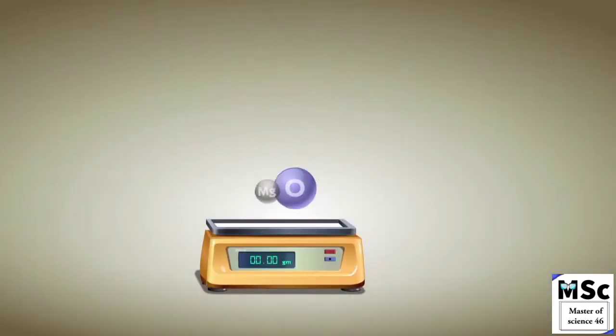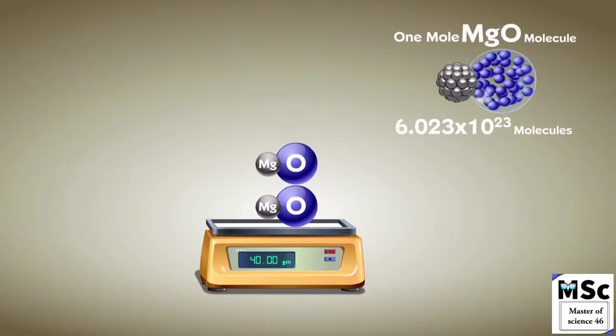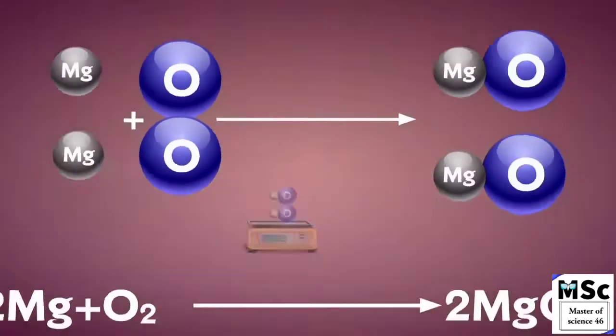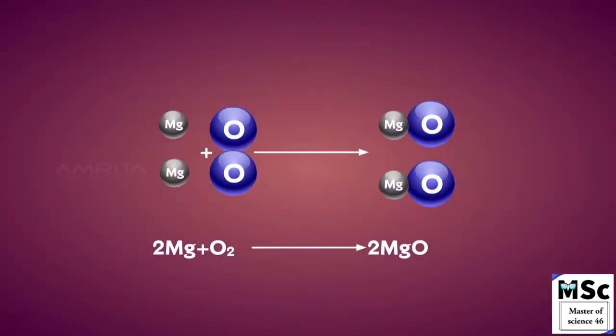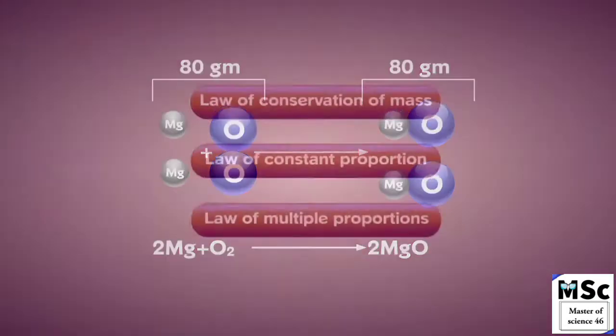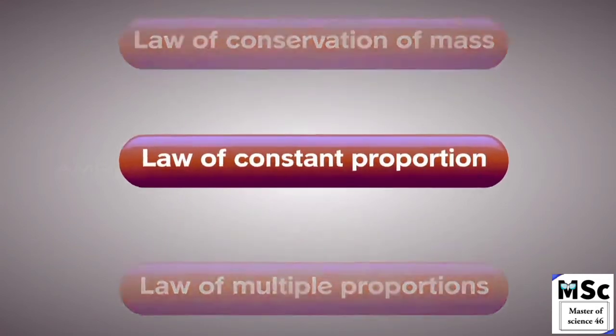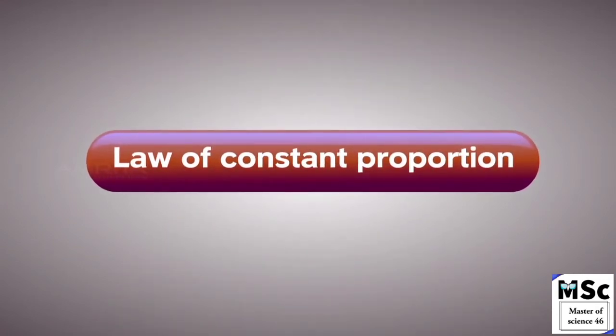Mass of 1 mole magnesium oxide is 40 grams. Total mass of products is 40 and 40, which is 80 grams. Therefore, it is clear that the total mass of reactants is equal to the total mass of products. Also, the number of magnesium atoms and the number of oxygen atoms on the reactants and the product sides are equal. Let's move on to the second law of chemical combination, which is the law of constant proportion.